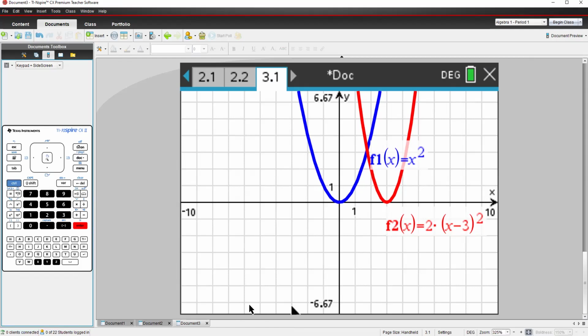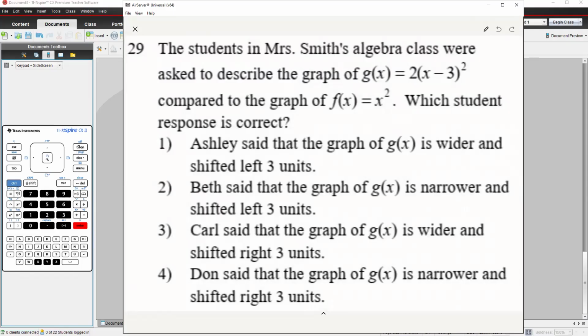All right, so let's look at the answer choices. Both Ashley and Beth said that it's moving left 3 units, and it's not. G of x is not moving left 3. Carl said that the graph is wider, and it's not. G of x is not wider, it's narrower, but he did have the direction right. He said it was shifted 3 units to the right. So Carl is also wrong because he said it was wider.